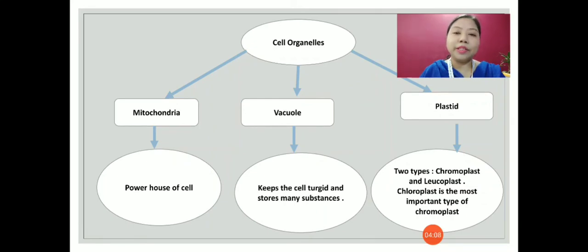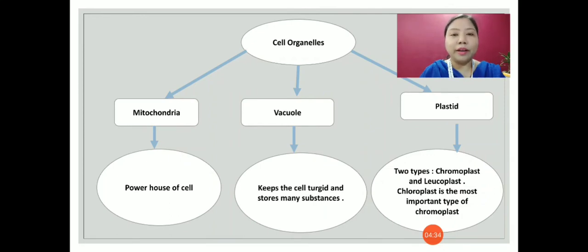Plastids are present only in plant cells. There are two main types of plastids, that is chromoplast and leucoplast. Chloroplast is the most important type of chromoplast. Chromoplast contains colored pigments and is responsible for the color of the flowers, fruit, leaf.